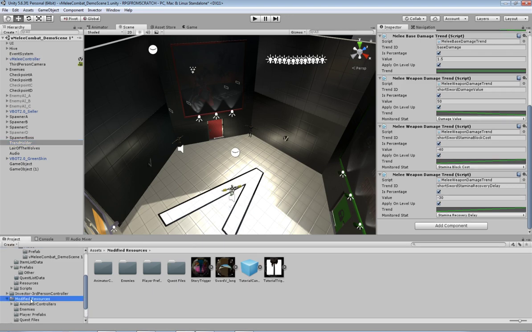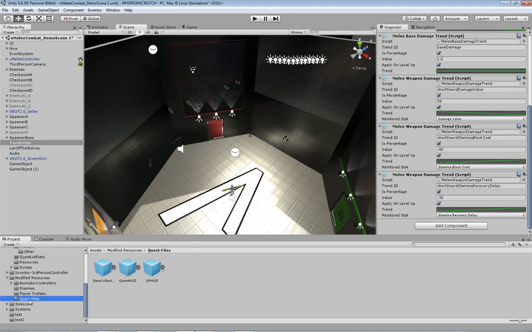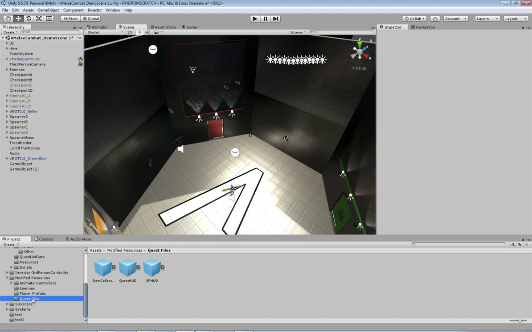So in the modified resources folder, I've put a new folder there called quest files, and I would drag the items that I need to pull from this demo scene and put them in here, so you've got them separate to the main package in case you want to write over the package or whatever. Keep it in this folder, and then you know that these are the ones you're working with rather than the ones for the demo scene.